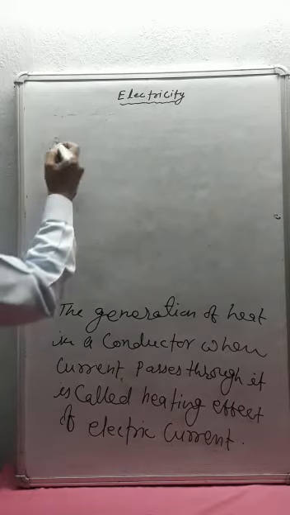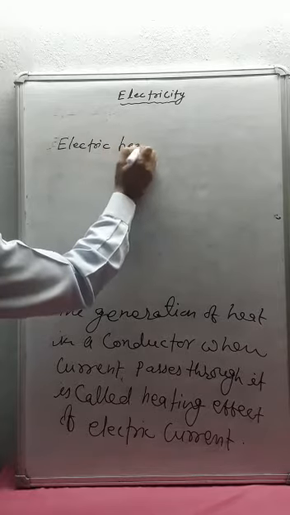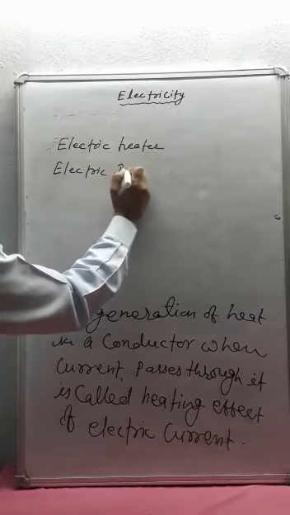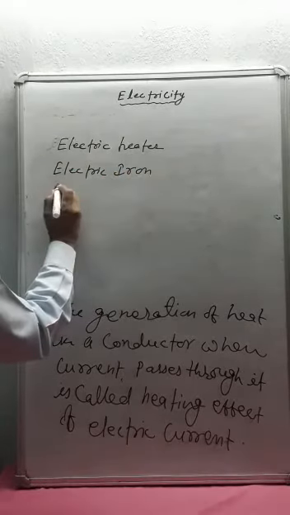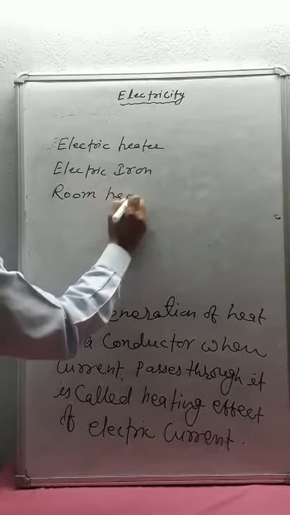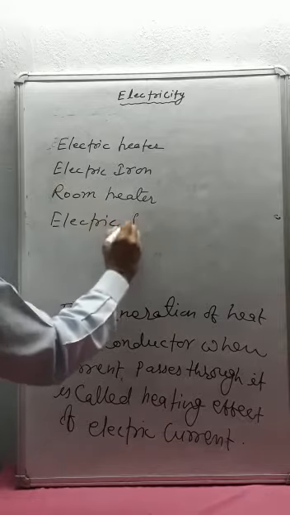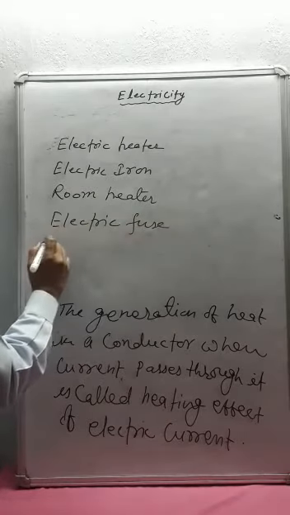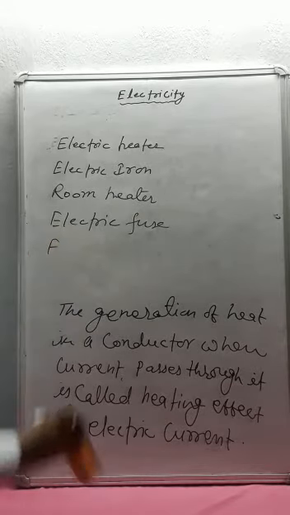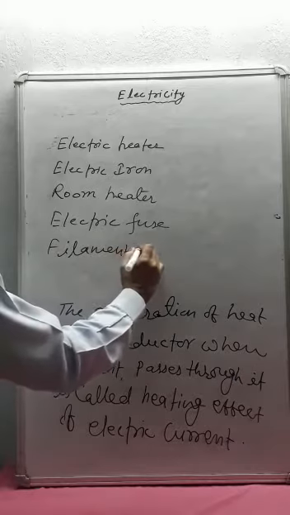Many electrical appliances like electric heater, electric iron, room heater, electric fuse, filament bulb.